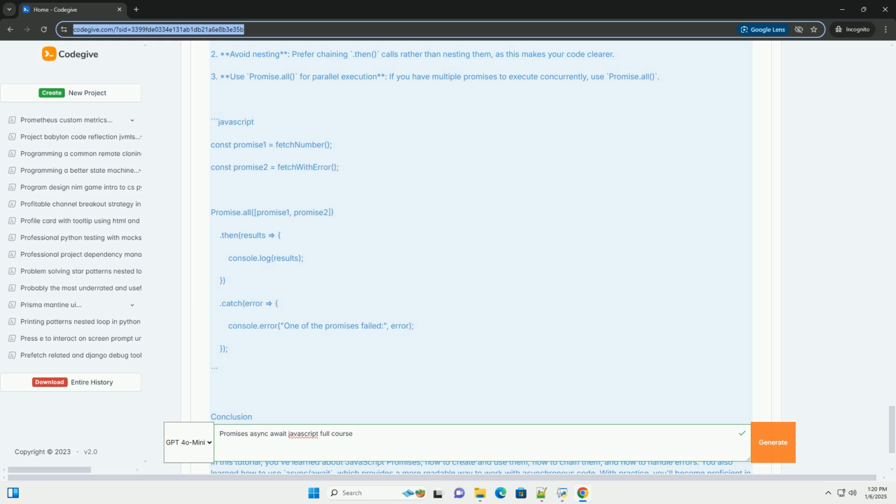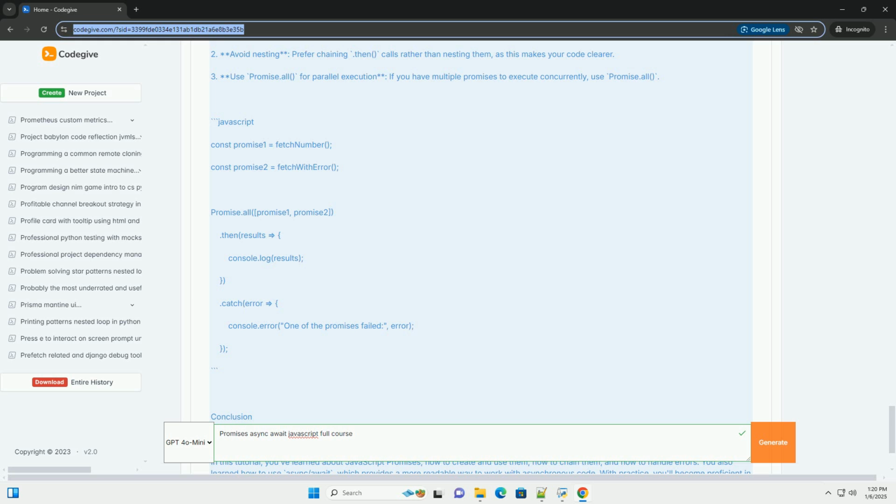5. Introduction to async/await. Async/await is syntactic sugar built on top of promises and allows you to write asynchronous code that looks synchronous. An async function always returns a promise.